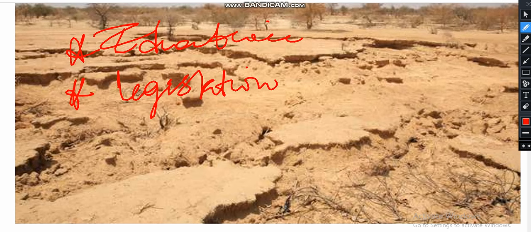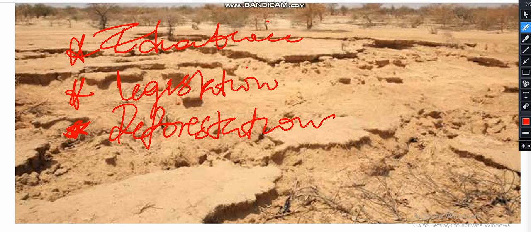Number two, legislation. Zvese zvauri kuona izvi zvakonzereswa nekuti hakuna mutemo. So this is the enforcement of law. That is what? Legislation. And another measure that we can put in place in order to restore this ecosystem is reforestation. Pakatemwa miti todzorera yedu. Then also chimwe chatogona kuita tati educational campaign, legislation, reforestation.